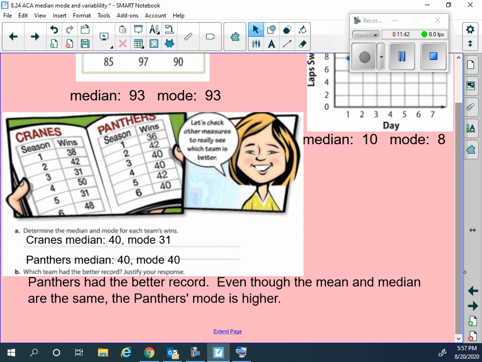it asks you which team has a better record. Justify your response. The Panthers have the better record because you would say that even though the mean and the median are the same, the mode is higher. What I mean is, see how they both have the same median, but because this mode was also higher, that means that they had more 40s. Notice they didn't have these 31s, so that means that the Panthers appear to have a better record. Okay?